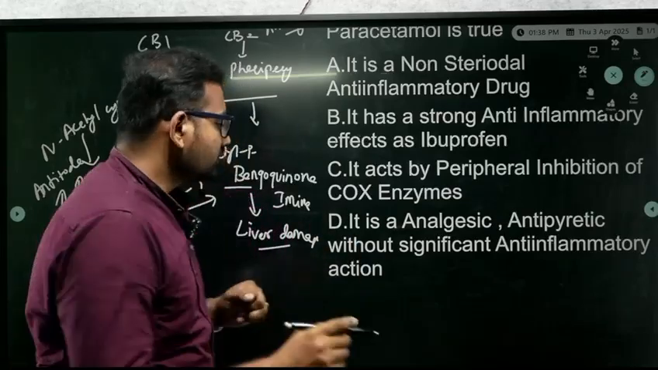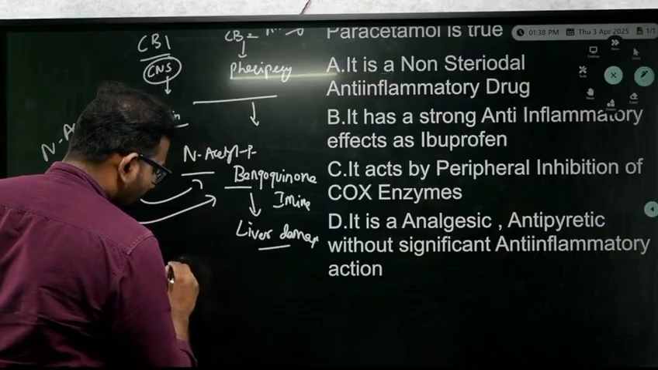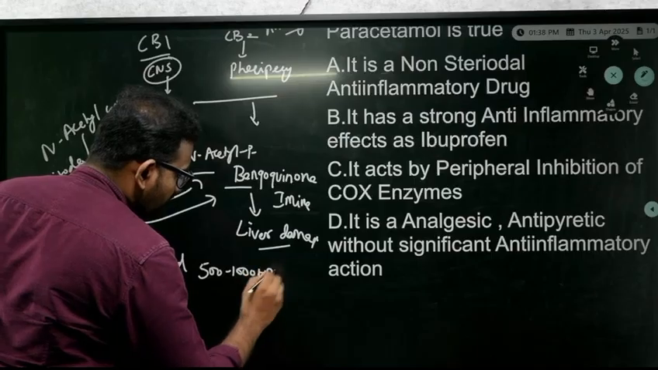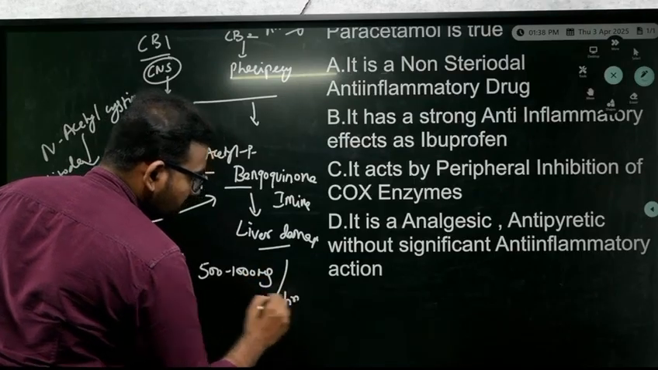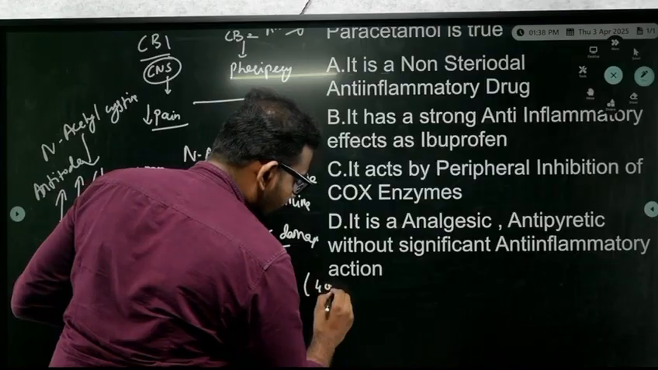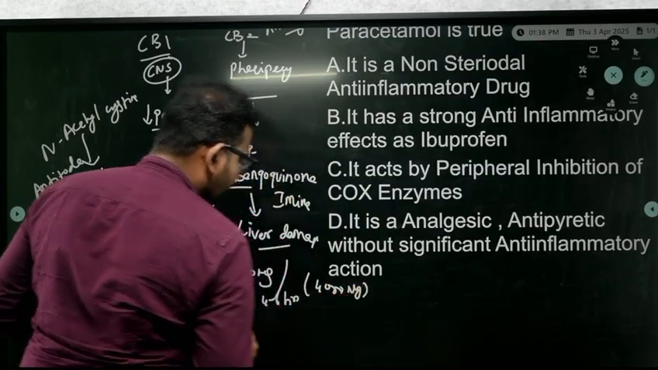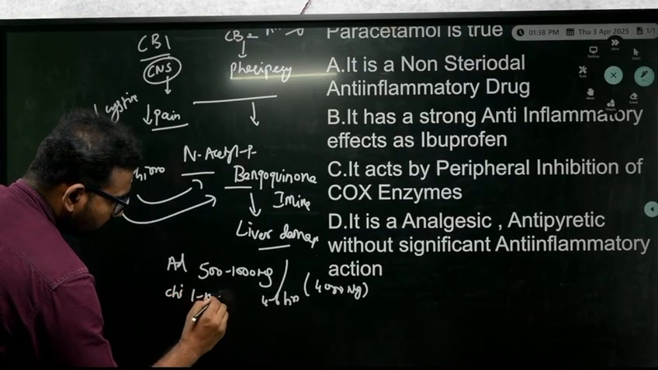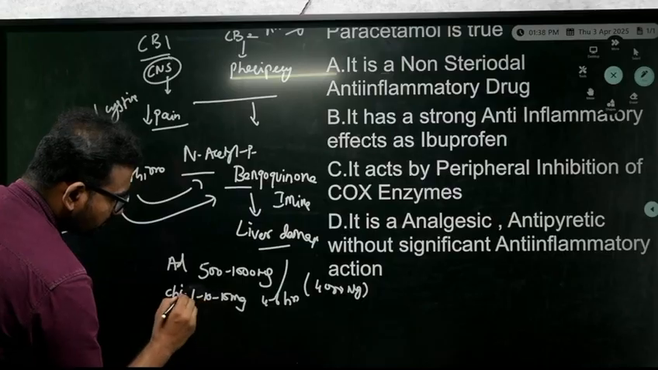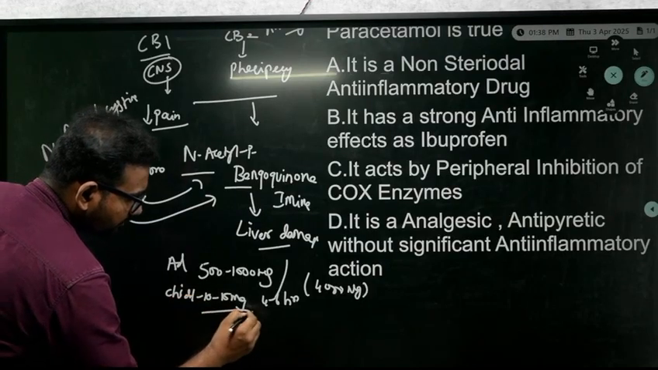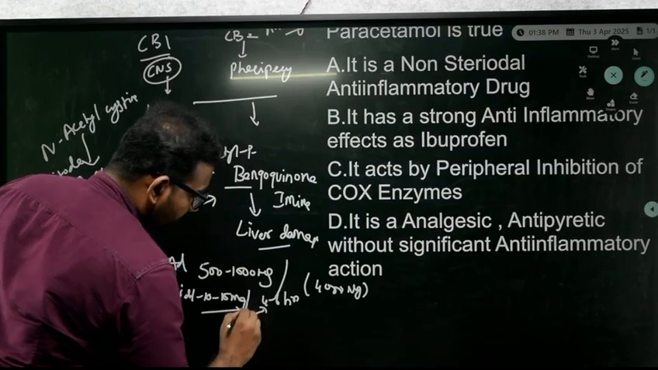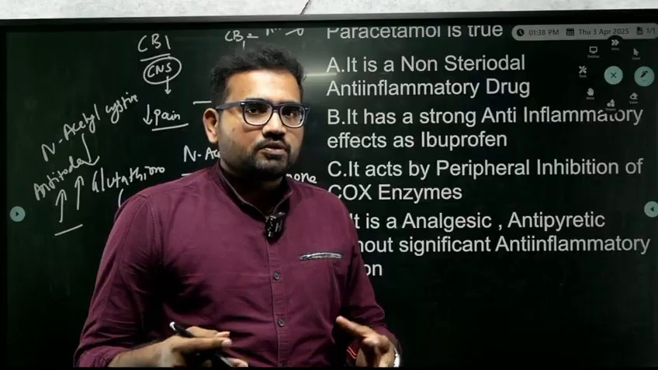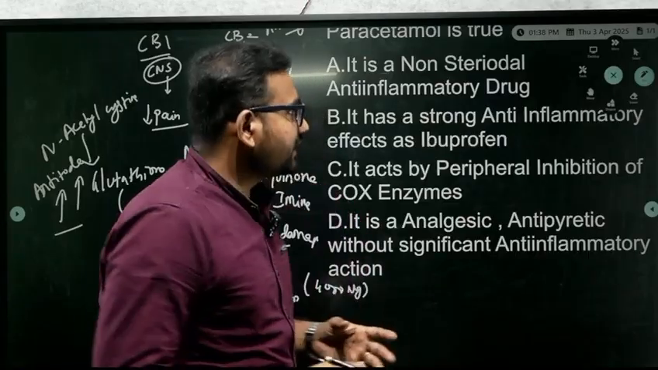Yes. So what is the dosage of paracetamol? For adults, it will be 500 to 1000 mg every 4 to 6 hours. Maximum dose will be 4000 mg or 4 grams. For children, it will be 10 to 15 mg per kg every 4 to 6 hours. So this will give you a basic idea about paracetamol.